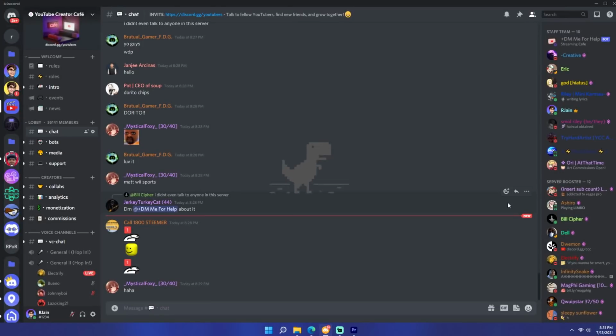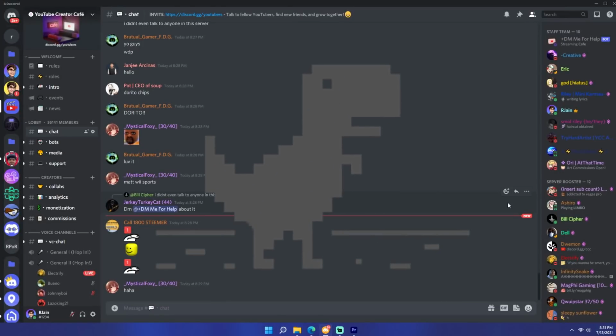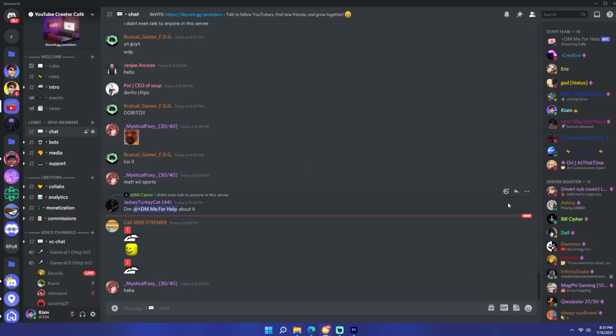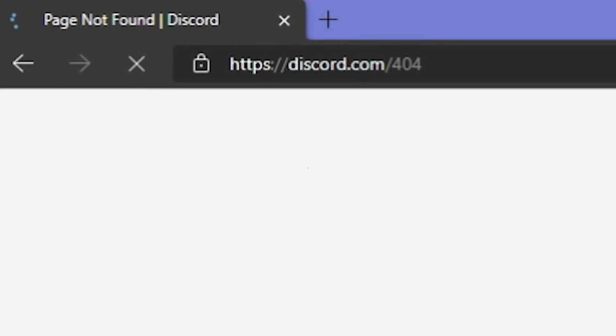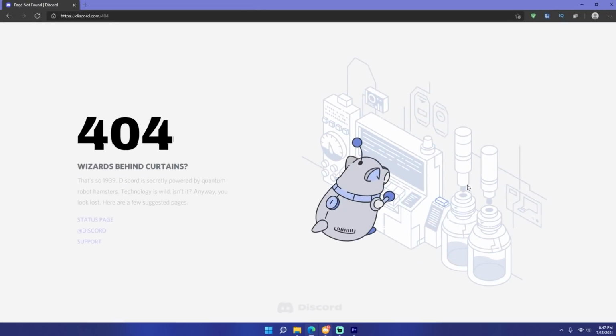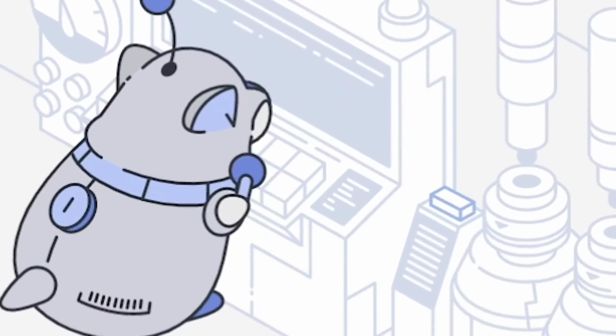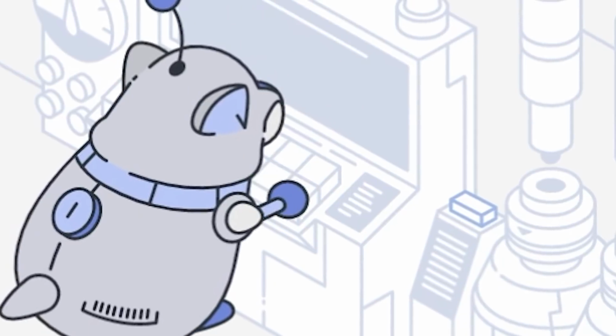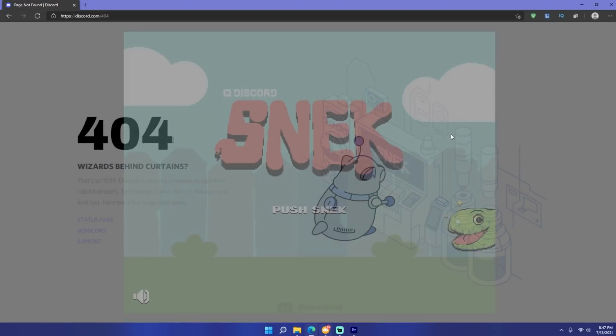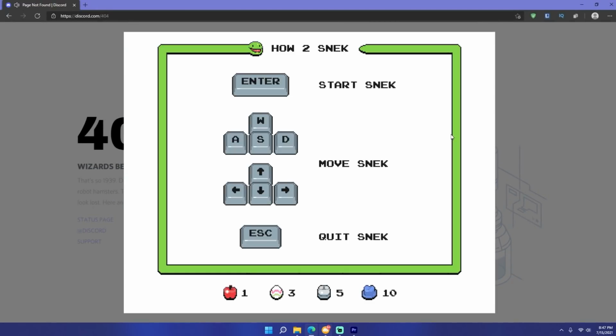If you remember Google's dinosaur run, when you can't connect to the internet, Discord has one too when you go to a wrong page. Go to discord.com/404, then press the button to the right of the hamster or enter in the Konami code. Up, up, down, down, left, right, B, A, enter.